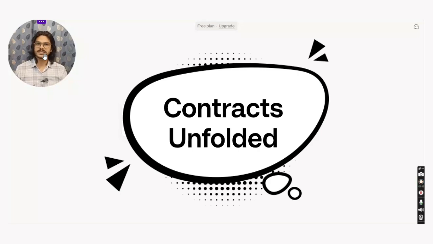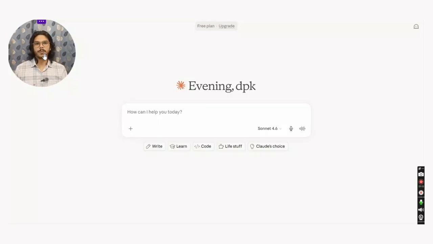So let's start. I've already opened Claude on my desktop, and there are two ways to draft an agreement. The first way is you say to Claude, draft an NDA for me or draft a service agreement for me, and it will provide you a very generic draft, and then you have to make adjustments or changes in that draft again and again, either manually or with the use of these models.